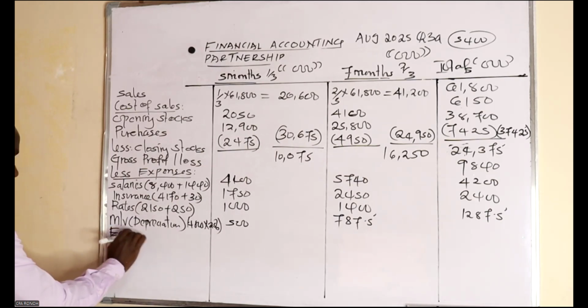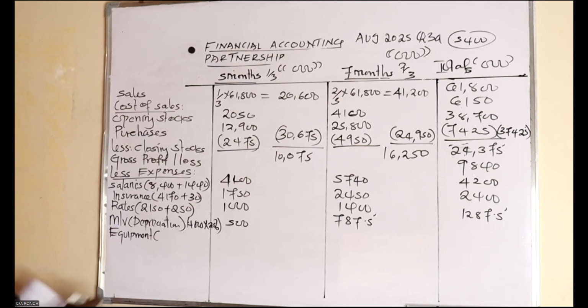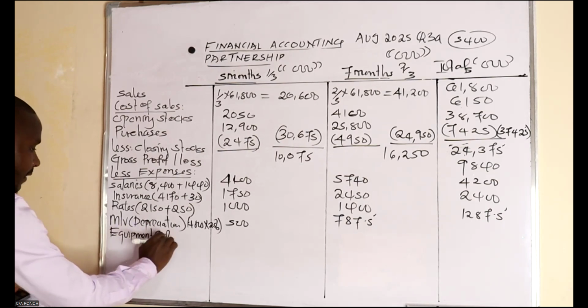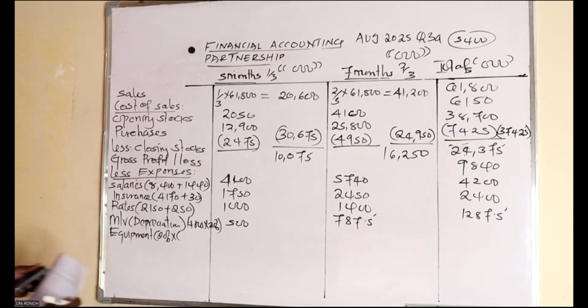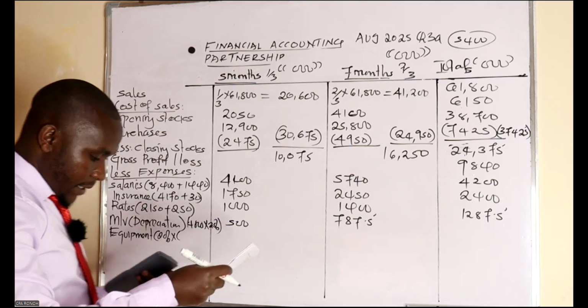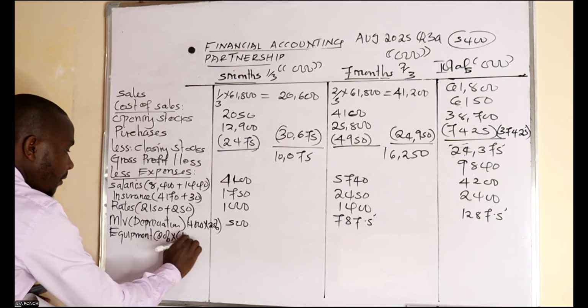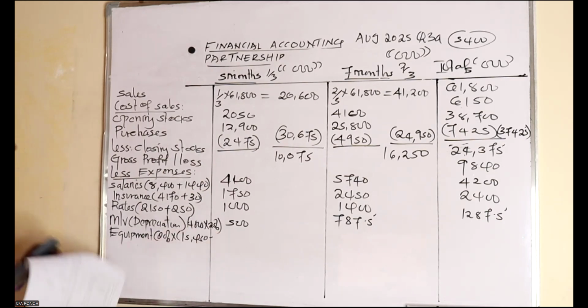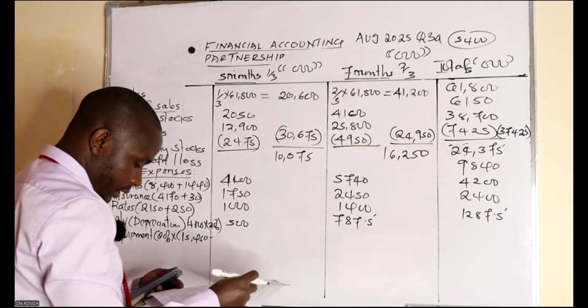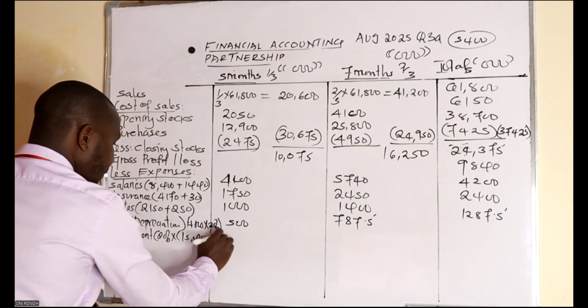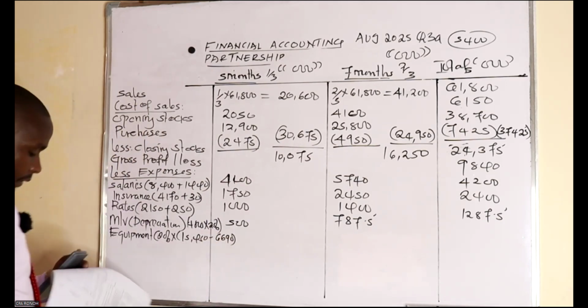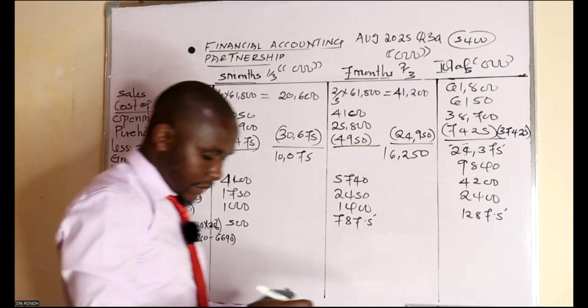And for the equipment, there was no new equipment. So we take whatever we have there, which is 20%. It is on a reducing balance. So take the cost, which is equipment cost 15,450 minus accumulated depreciation, which is 6690, sorry.